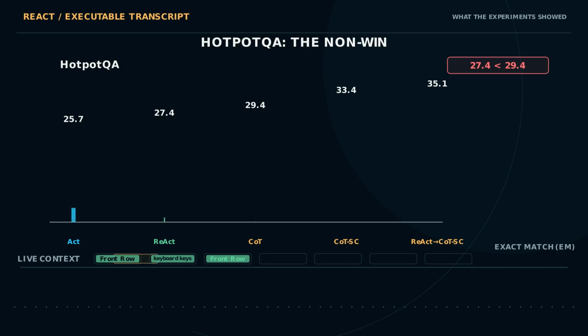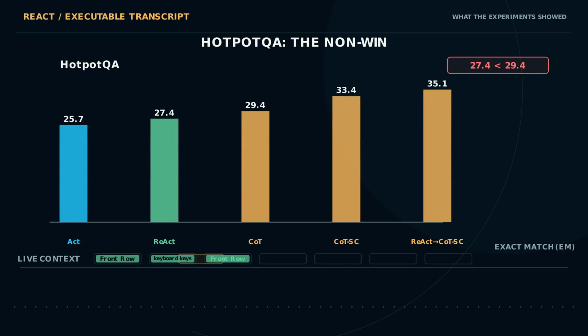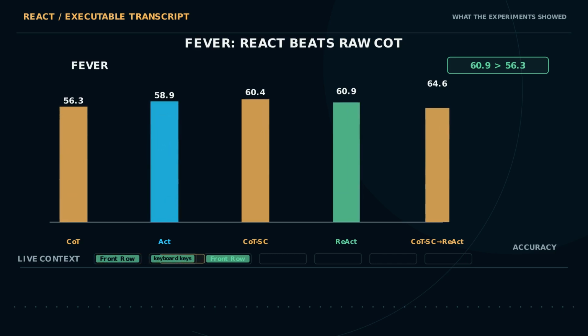Now the numbers, with metrics kept separate. On HotpotQA exact match, raw ReAct scored 27.4. Raw chain of thought scored 29.4. ReAct did not win this comparison. On Fever accuracy, chain of thought scored 56.3, Act only 58.9, and ReAct 60.9. Here external retrieval helped raw ReAct lead both controlled baselines.